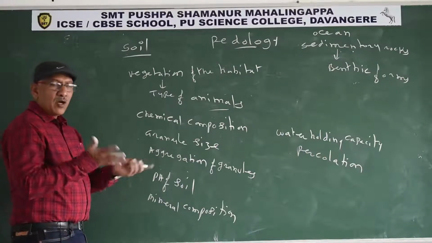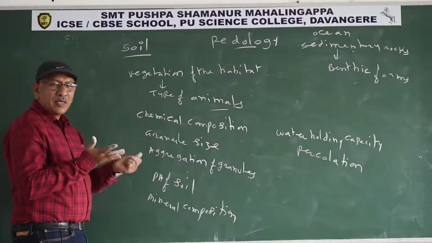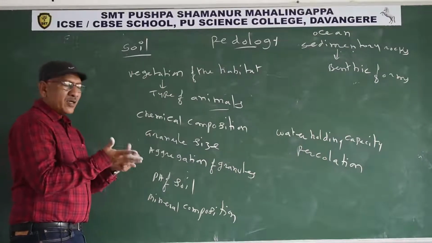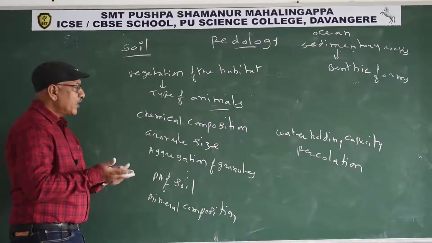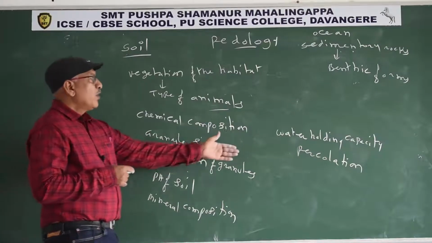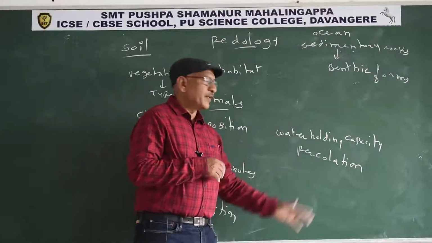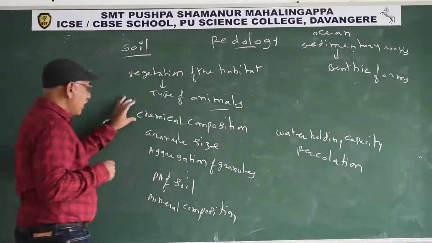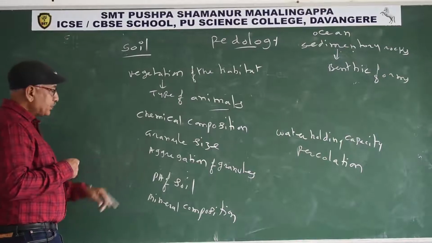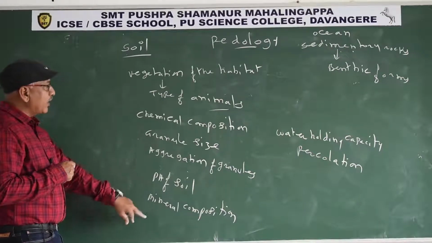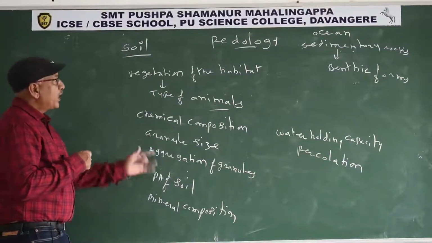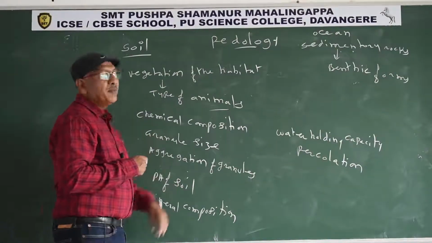Aggregation is how the granules come closer. If empty places are present between the granules, water holding capacity decreases and percolation increases, so the water escapes. Along with these three properties, pH of soil and mineral composition, these five properties decide the type of vegetation of that habitat.